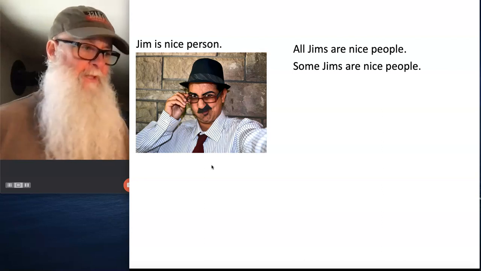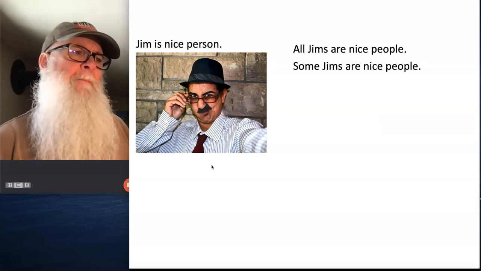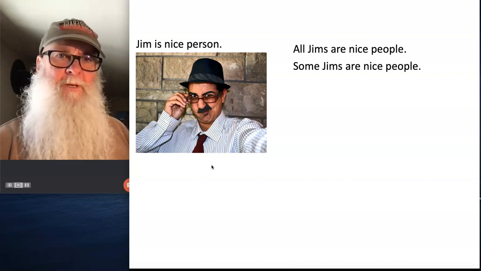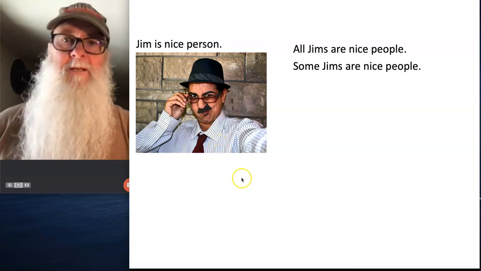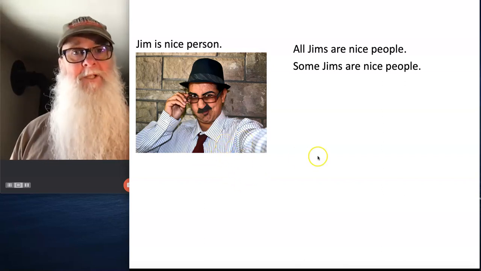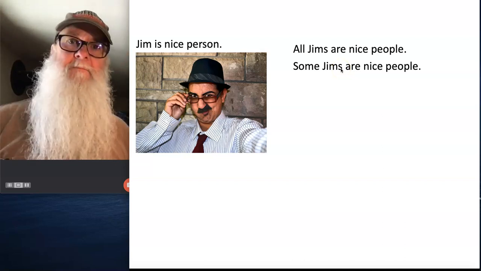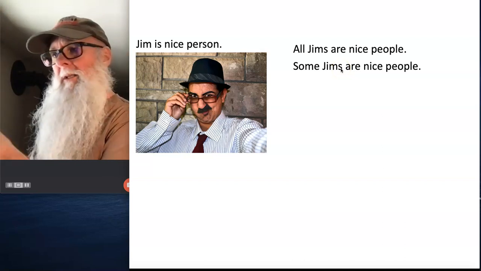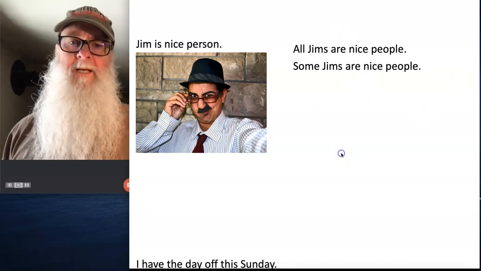And that's true. There's at least one Jim that's a nice person, because this statement here says Jim is a nice person. But the problem with this statement, some Jims are nice people, is it doesn't identify which of the Jims is the nice person, because the original statement is identifying a particular individual, whereas some Jims just says some number of them, maybe 1,000, maybe 2, who knows, but it doesn't allow us to know which is the Jim that's the nice person. Now consider a statement like this.